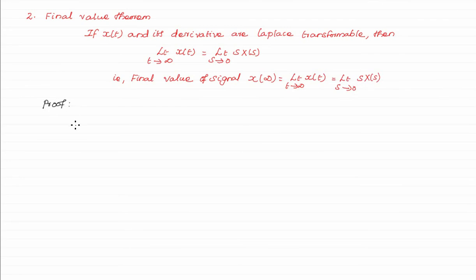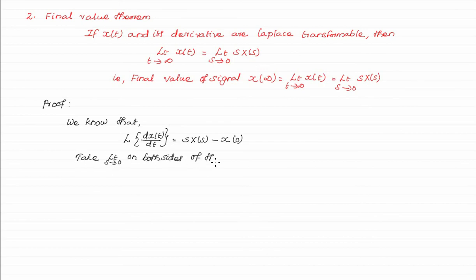Now we will see the proof for this. We know that the Laplace transform of dx(t)/dt is equal to s multiplied by X(s) minus x(0). Now we are going to take limit s tends to 0 on both sides of this equation. So the equation changes like this.